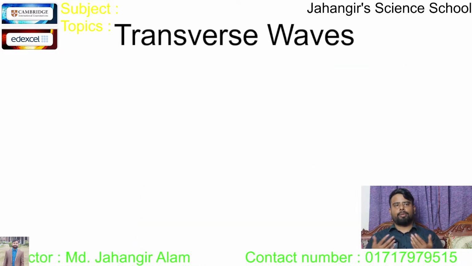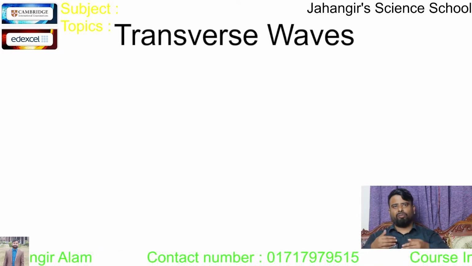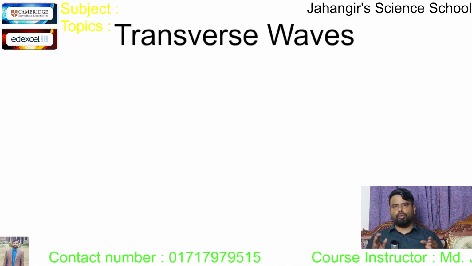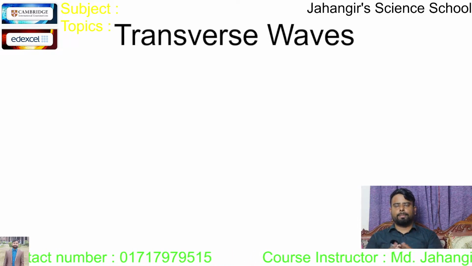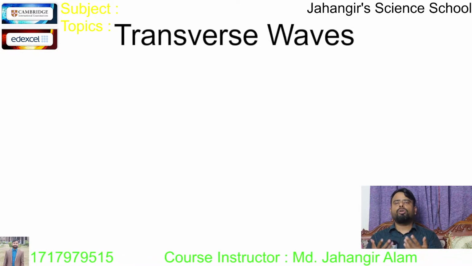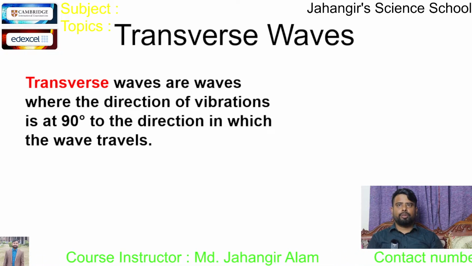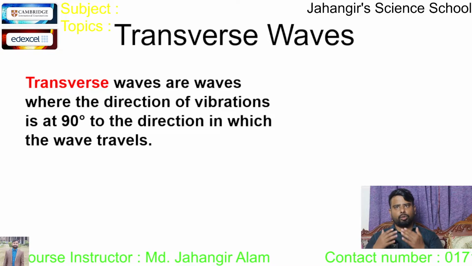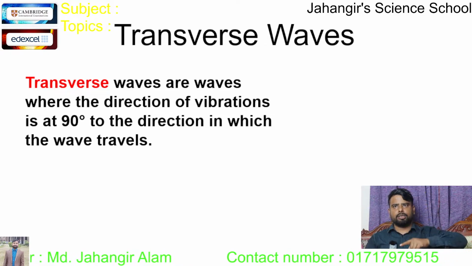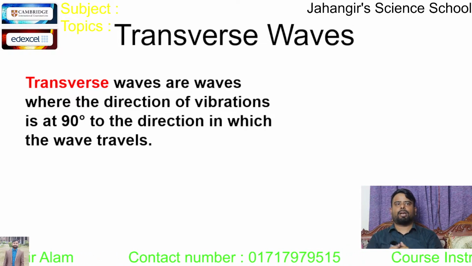There are two types of wave according to the angle between the direction of vibration of the medium particle and the direction of propagation of the wave. Waves are two types. One is transverse wave and another is longitudinal wave. Transverse waves are the waves where the direction of vibration of the medium particles is at 90 degree to the direction in which the wave travels.